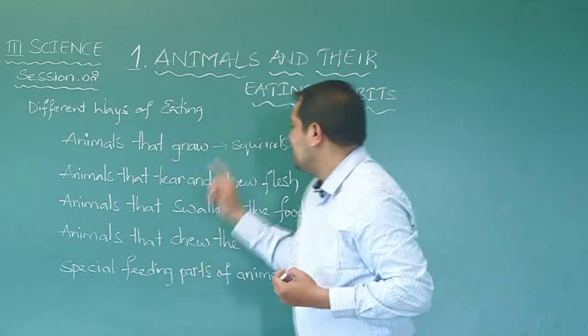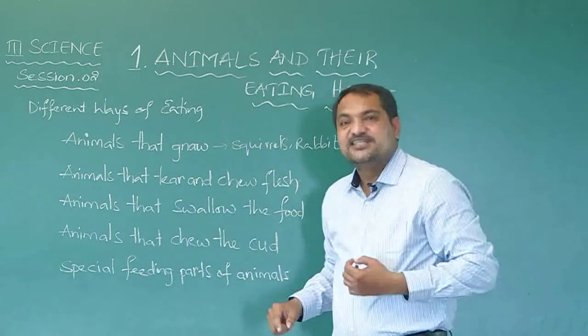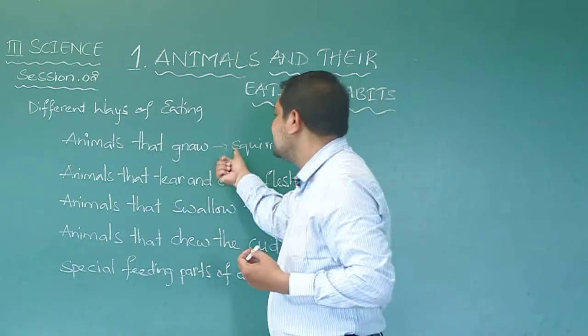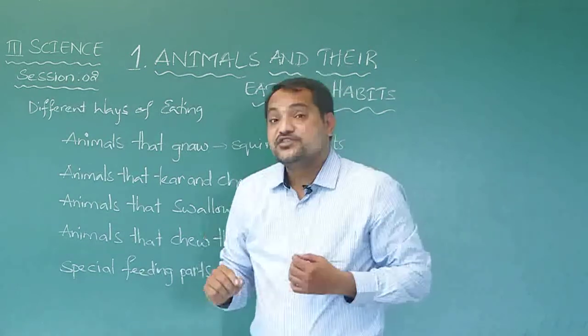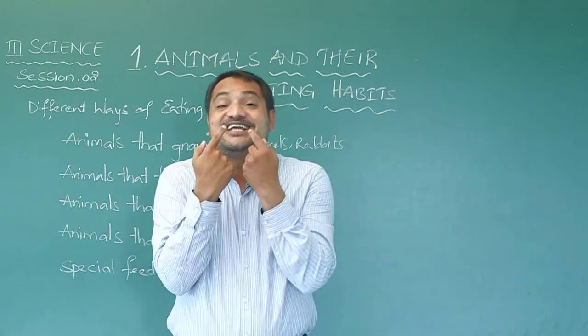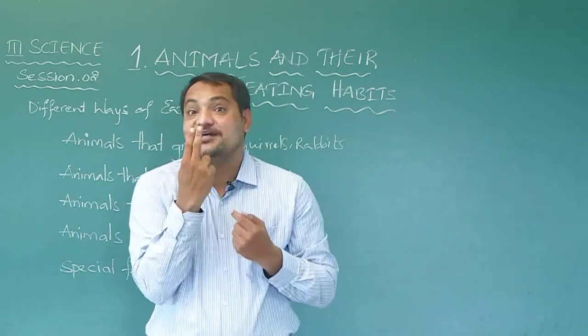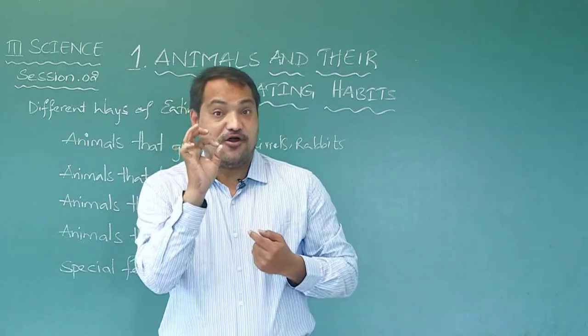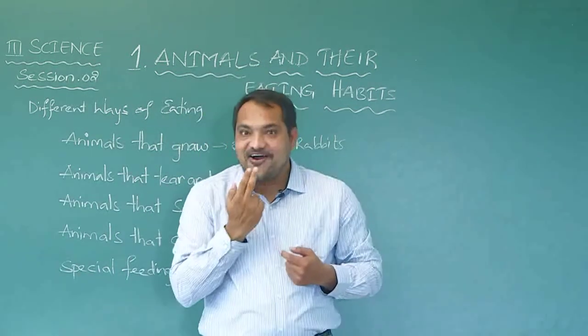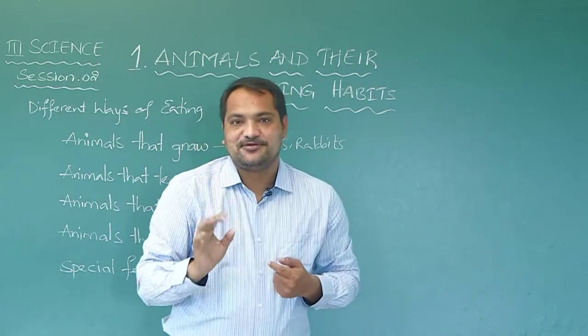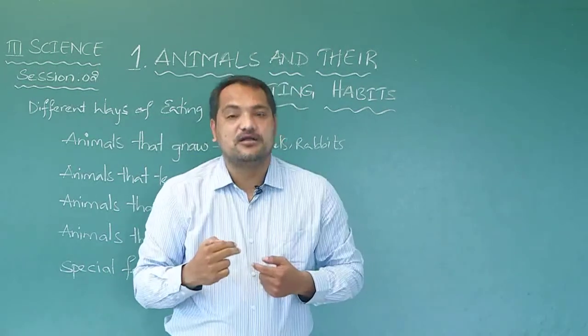Nut is very hard. What do rabbits and squirrels eat? Squirrels eat nuts, rabbits eat carrots, right? So, to gnaw, nature has provided them with long, strong and sharp front teeth, so they can easily gnaw.